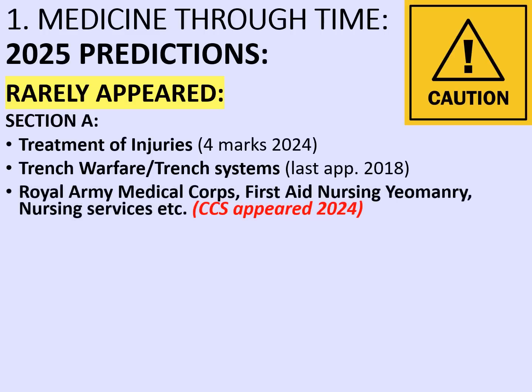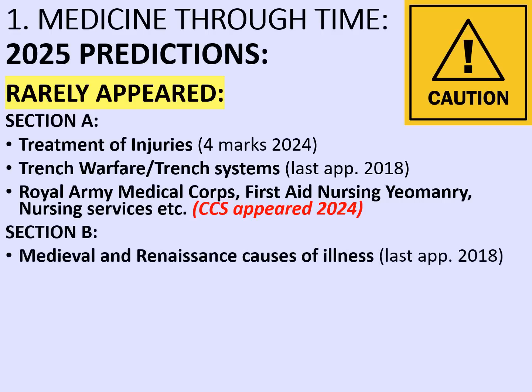And then there's the really broad section on the medical services. Groups like the Royal Army Medical Corps, the First Aid Nursing Yeomanry and nursing services. Although I should point out that the casualty clearing stations, as part of the evacuation route, appeared in last year's exam. But specific knowledge on these different groups would probably be handy.